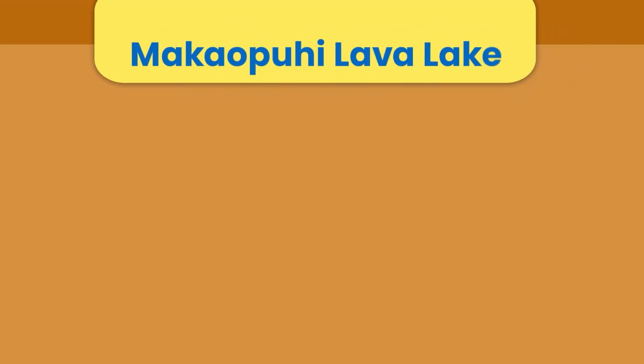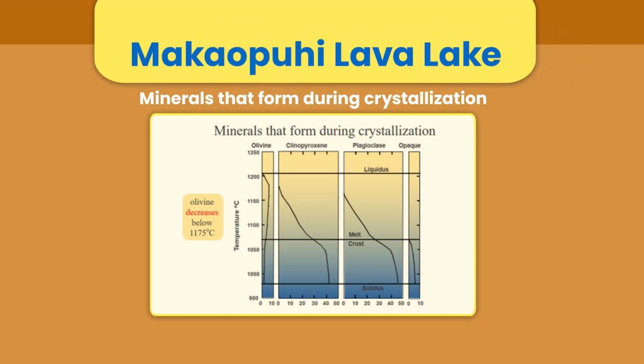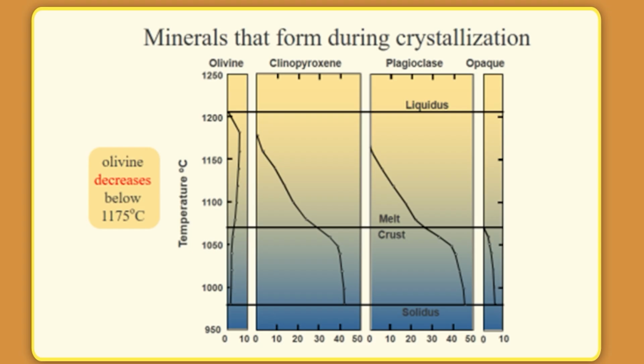Next are the minerals that form during crystallization. Mineral-wise, the plot is between temperature and the amount of minerals present in the magma. So olivine is maximum at a temperature of 1200 degrees centigrade.